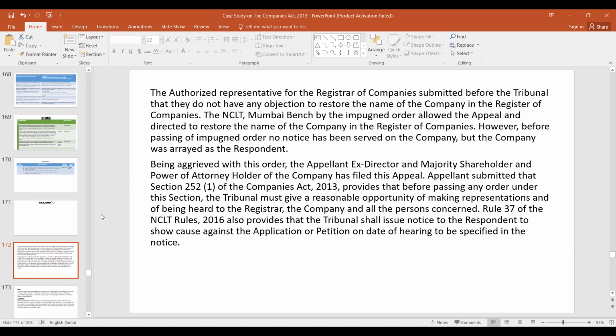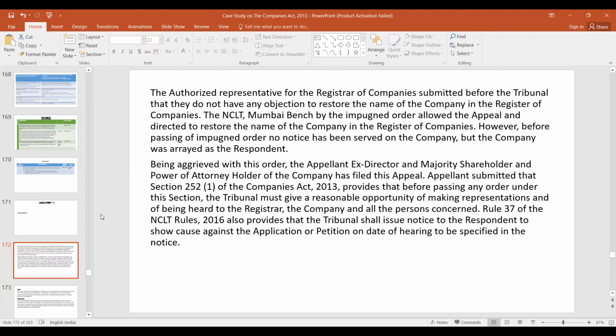But in this case, no notice was served on the company, though the company was arrayed as the respondent. So the ex-director of the company said, okay, you have restored the name of our company, but you have not given us opportunity. So you must give us opportunity.